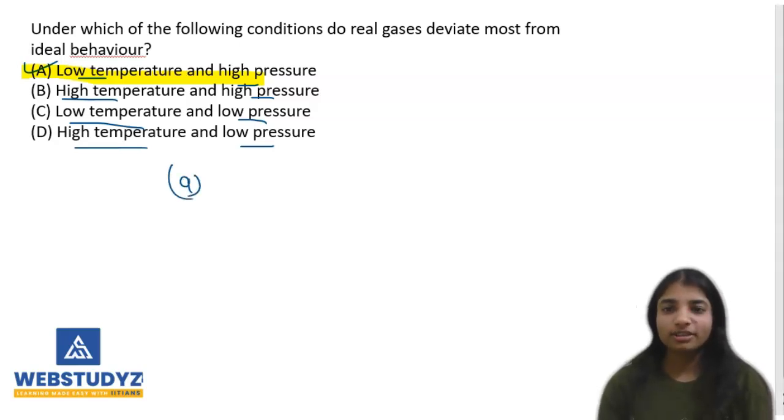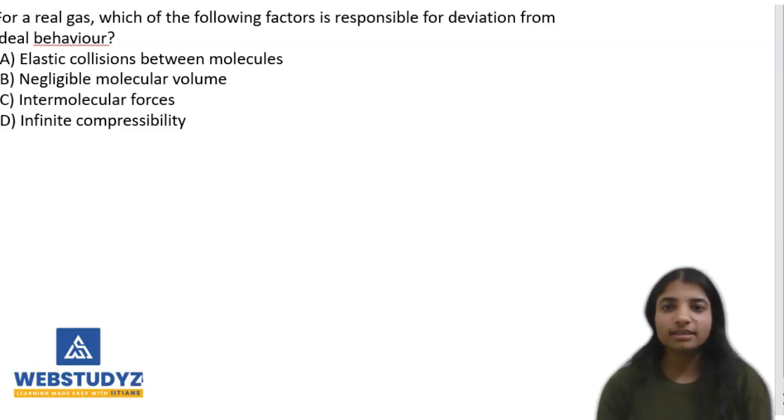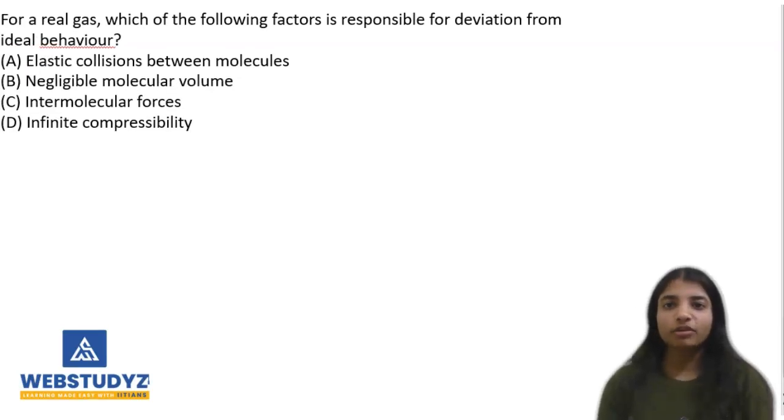Now the next question: for a real gas, which of the following factors is responsible for deviation from ideal behavior? The first option is elastic collision between molecules.